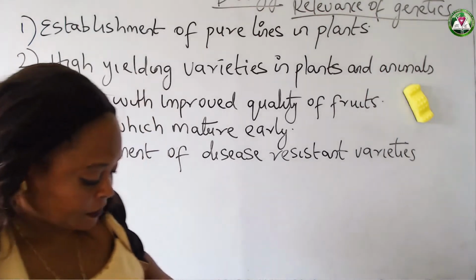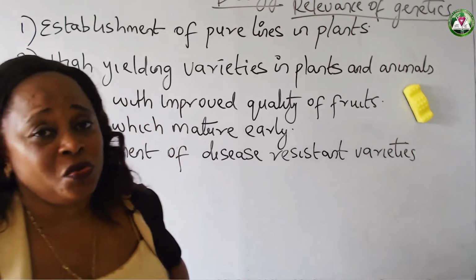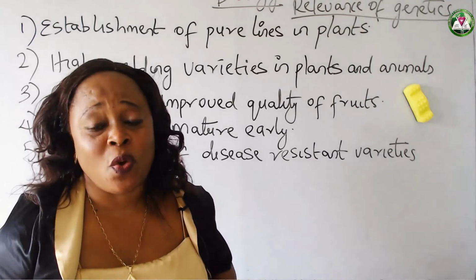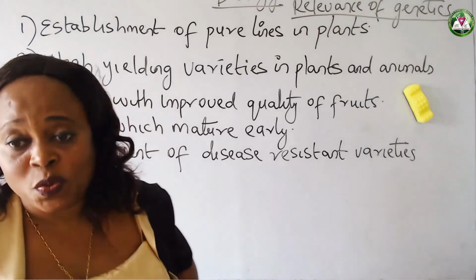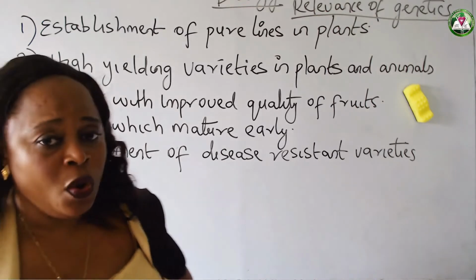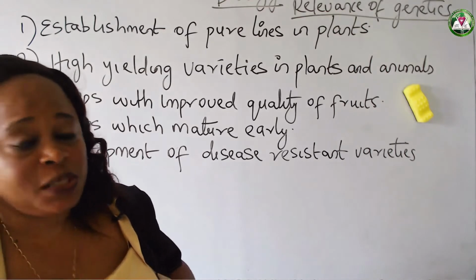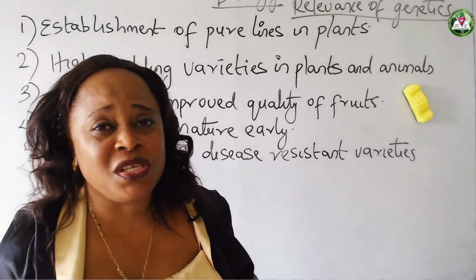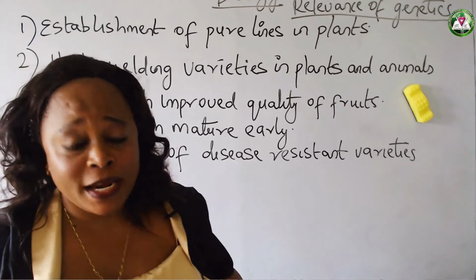Then, as we're talking about this too, I want us to quickly talk about what we call natural selection. In nature, mutation is responsible for producing genetic varieties in plants, and even animals.